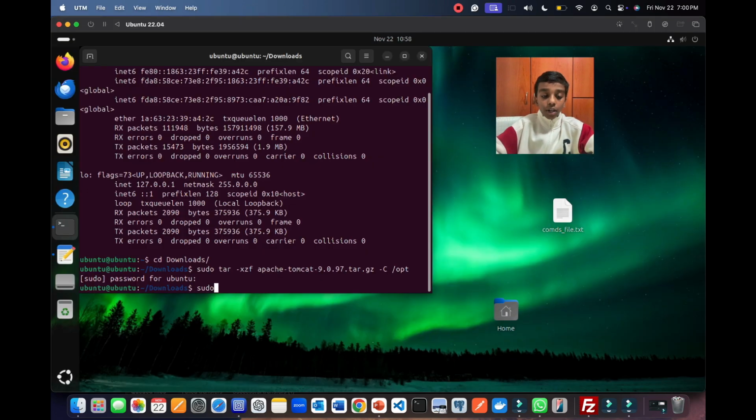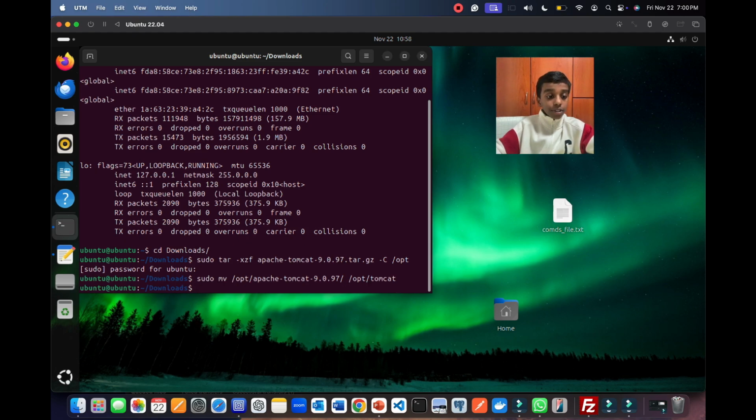Here I'm going to write sudo mv /opt/apache-tomcat and write /opt/tomcat, and press enter. Now it has successfully been renamed. So let's go back to our PPT to see what's next.